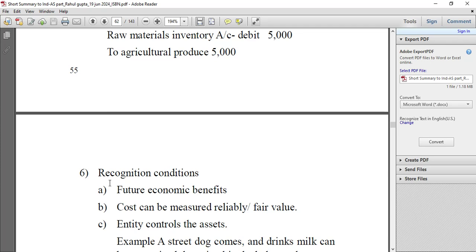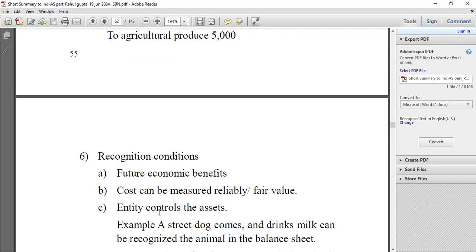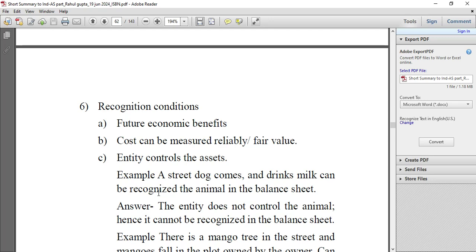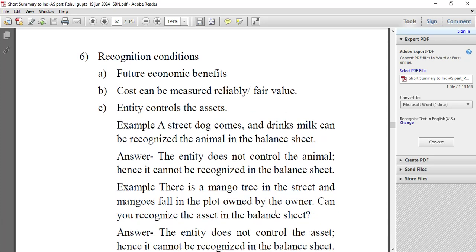Recognition conditions: future economic benefits, cost can be measured reliably, fair value, and the entity controls the asset. Example: a street dog comes and drinks milk. Can it be recognized as the animal in the balance sheet? The answer is the entity does not control the animal, hence it cannot be recognized in the balance sheet.